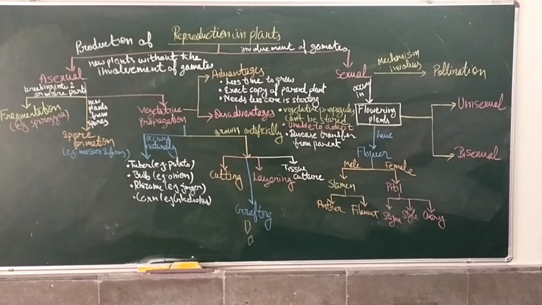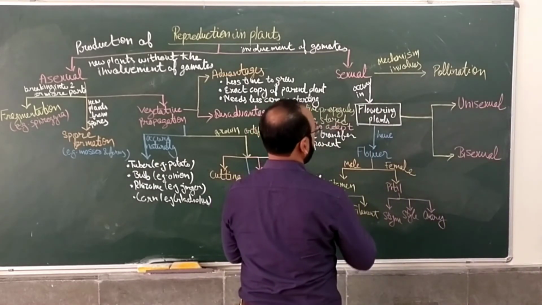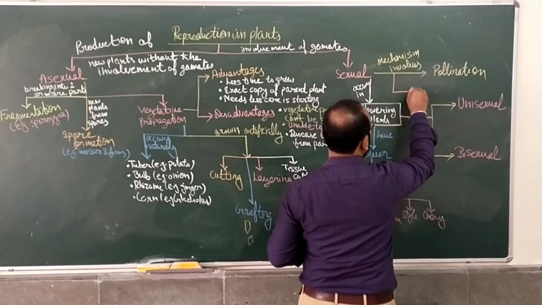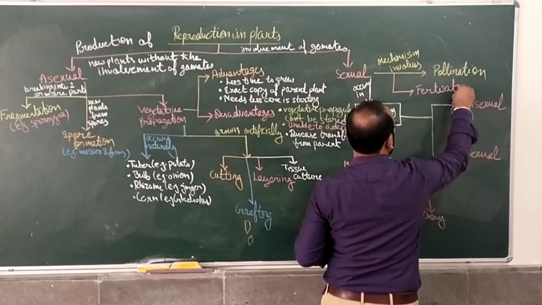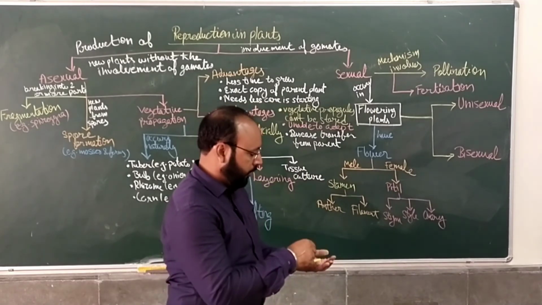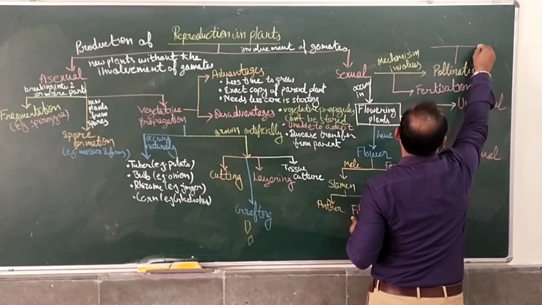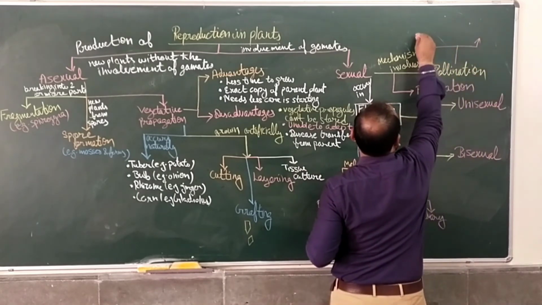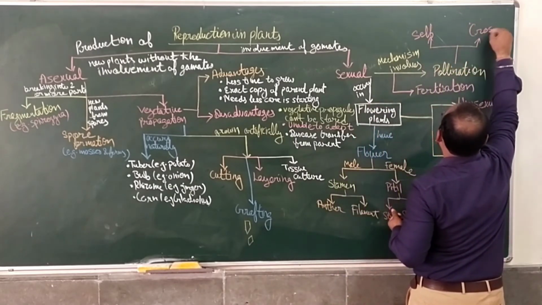Okay. After this, we have another mechanism involved, which is called fertilization. Right? Fertilization is the fusion of male and female gametes. And pollination is also of two types. One is self, another is cross.